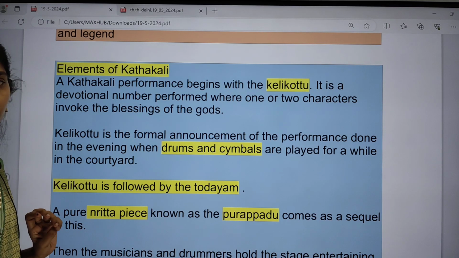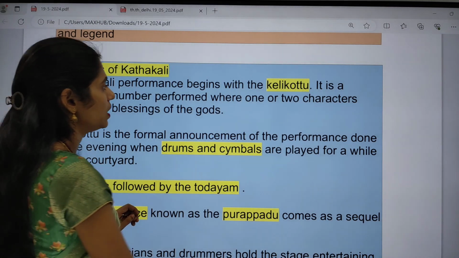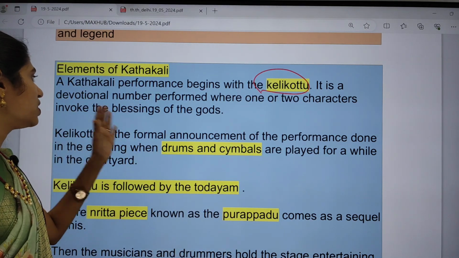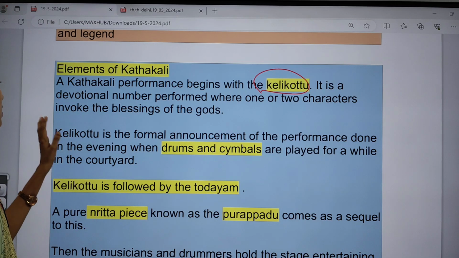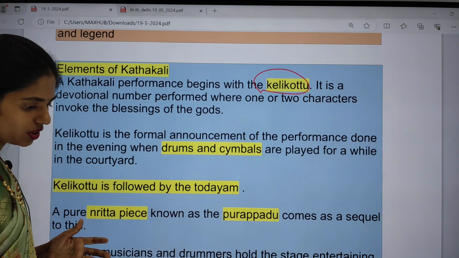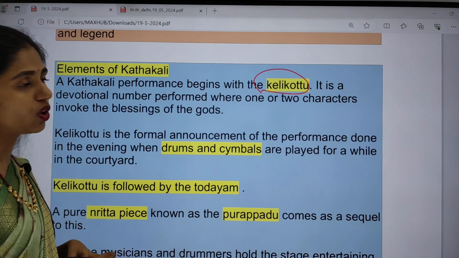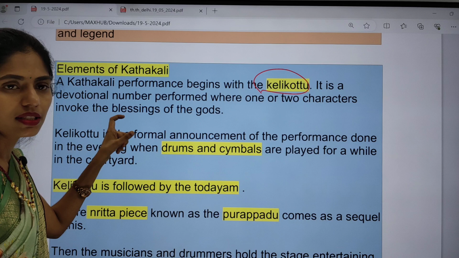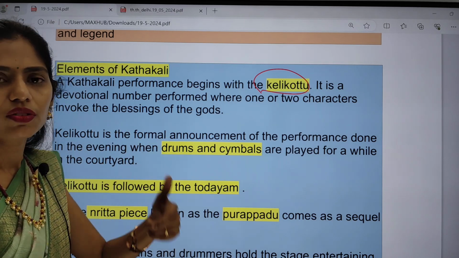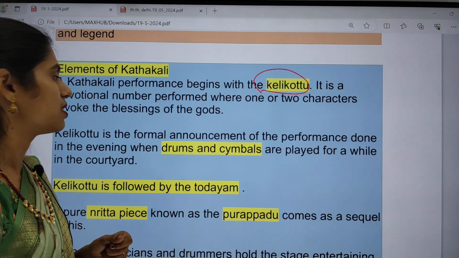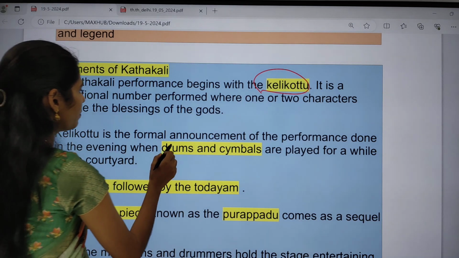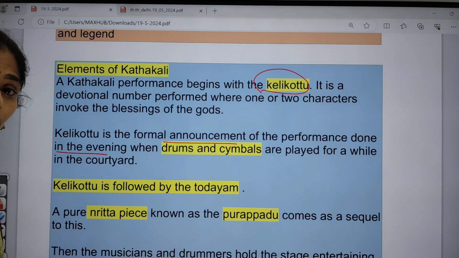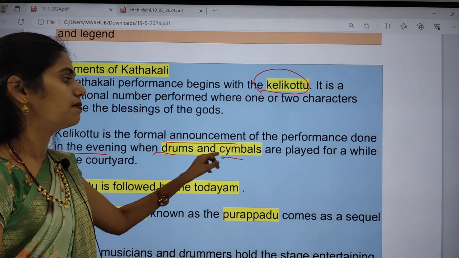A Kathakali performance will start with Kellikottu. Kellikottu is a devotional number where one or two characters invoke the blessings of the god. Whenever they start, they take the blessings of the god, and this event is called Kellikottu. It is the event with which this Kathakali dance will start. And this Kellikottu is a formal announcement of the performance done in the evening. They will be using instruments like drums and cymbals.